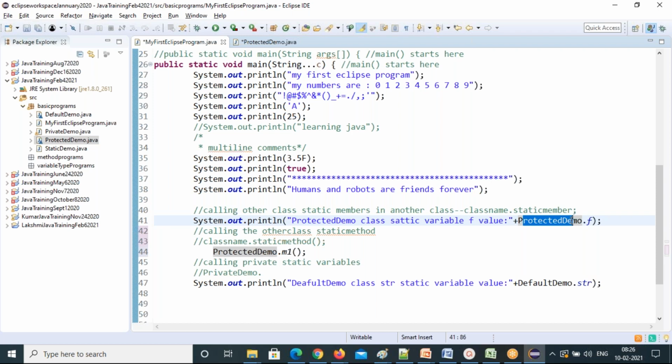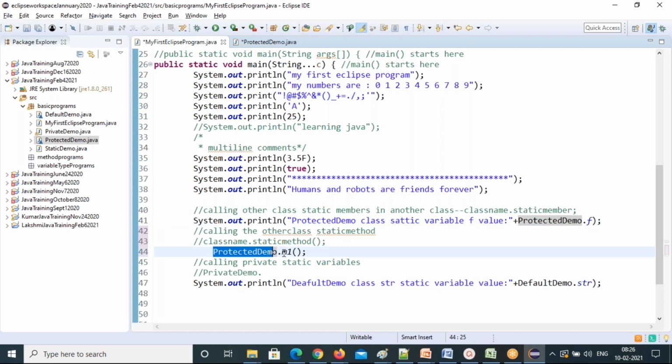If somebody asks who this child is, you will tell the parent. Same here also, a very good example. You're telling which class member this F is: this ProtectedDemo class member. And this M1 also.